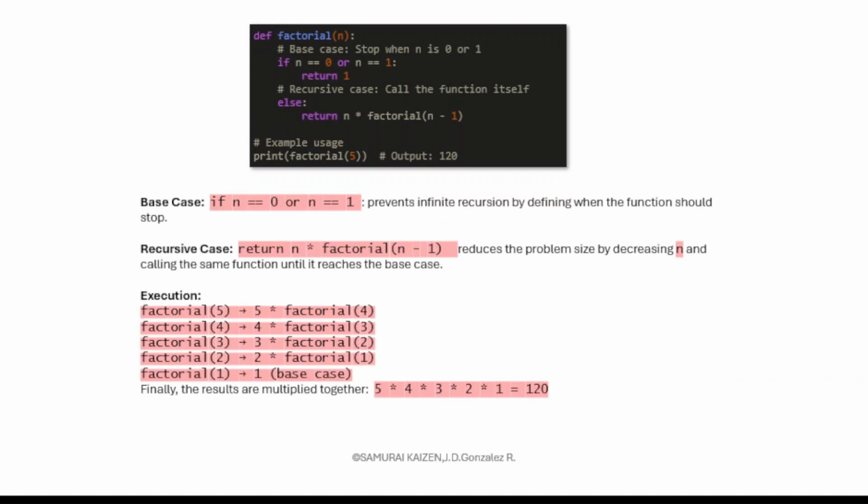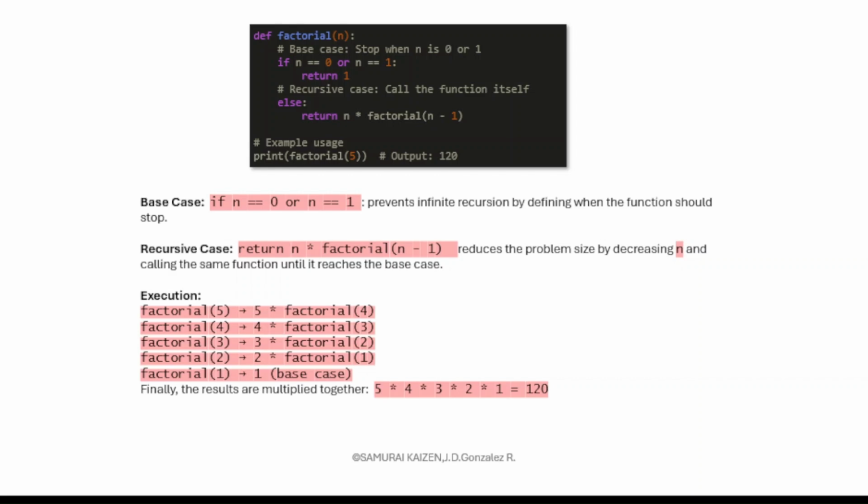Okay, so in this case, the base case, once again, is if n is equal to 0 or n equal to 1, it prevents infinite recursion by defining when the function should stop. Now, the recursive case is return n times factorial n minus 1, which reduces the problem size by decreasing n and calling the same function until it reaches the base case.